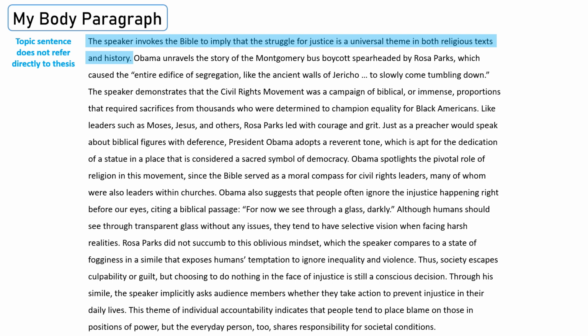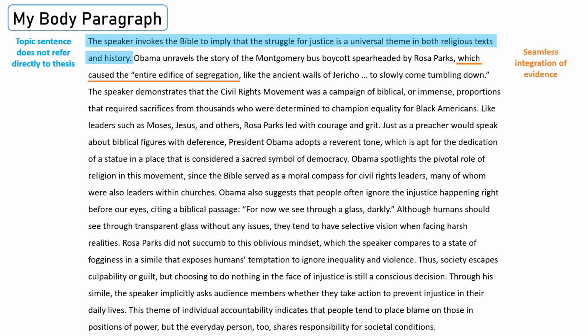"Obama unravels the story of the Montgomery bus boycott, spearheaded by Rosa Parks, which caused the entire edifice of segregation, like the ancient walls of Jericho, to slowly come tumbling down." Here, I seamlessly integrated the evidence into my sentence. I have a video on how to smoothly segue into quotations and evidence, so I'll put a link to that in the description. Instead of writing "the speaker states" or "the speaker says" followed by the quote, I blended my quote right into my sentence.